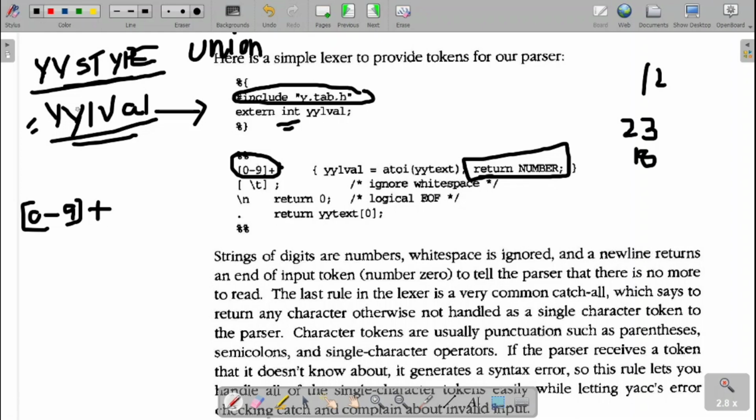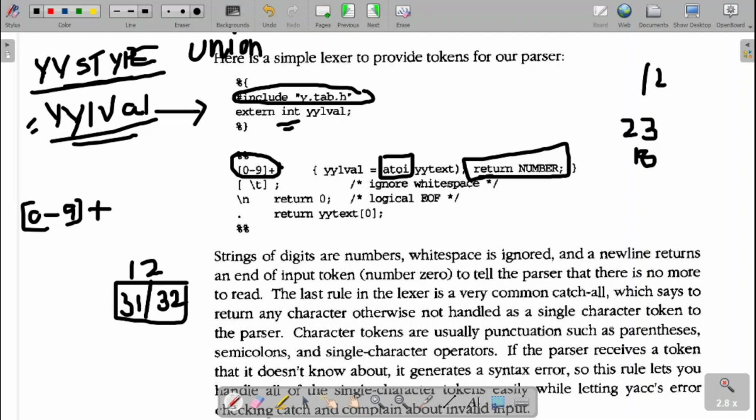As you all know, whatever we type from the keyboard will be taken as ASCII characters. Suppose 12 is there. So 12 will be taken as ASCII characters over there. If you go with the actual ASCII, 1 will be stored as hexadecimal 31 and 2 will be stored as hexadecimal 32. From this ASCII value, I need to get the integer value over there. For that, I will use the function atoi, that is your ASCII to integer conversion. So this will convert our ASCII values.